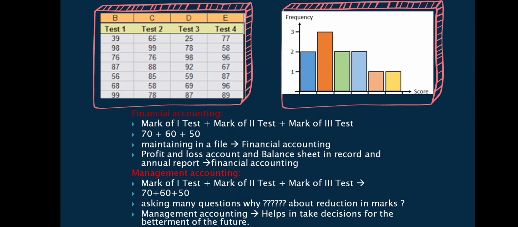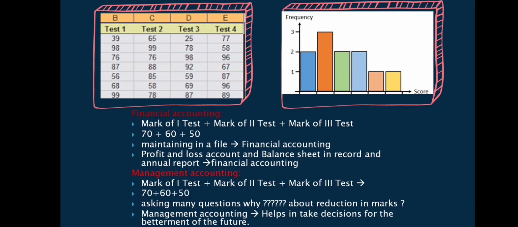You see, as you are the students, I'm giving an example from your side. So many tests are conducted in the classes, marks of the first test, marks of the second test, marks of the third test, everything you are collecting from your mom and keeping in a file. That is known as simply the historical method of bookkeeping. It is known as financial accounting. You are receiving and seeing the marks and keeping them in a file. Whenever you want to see it, again you take it out, you see it, and again you close it in the file.